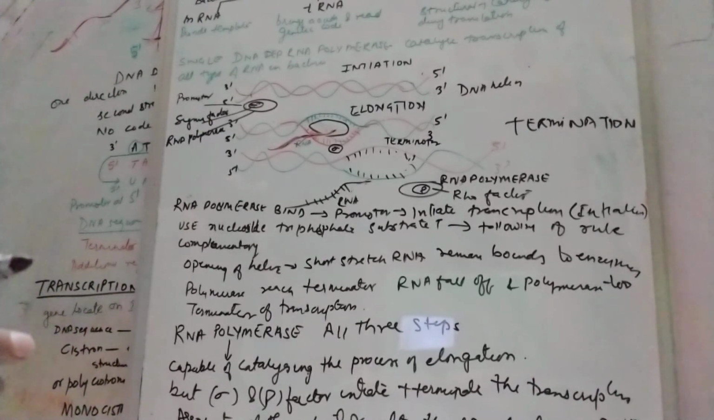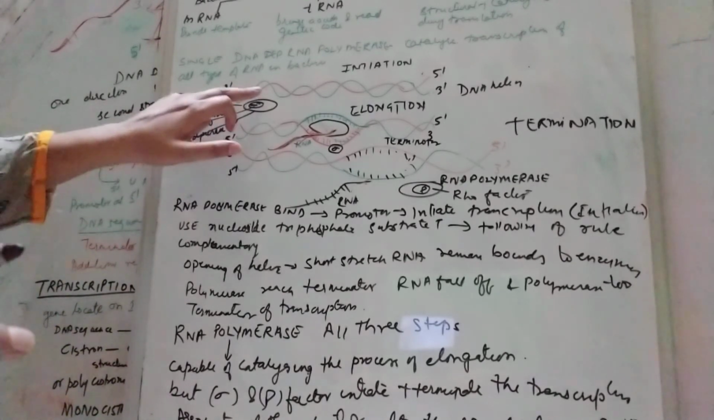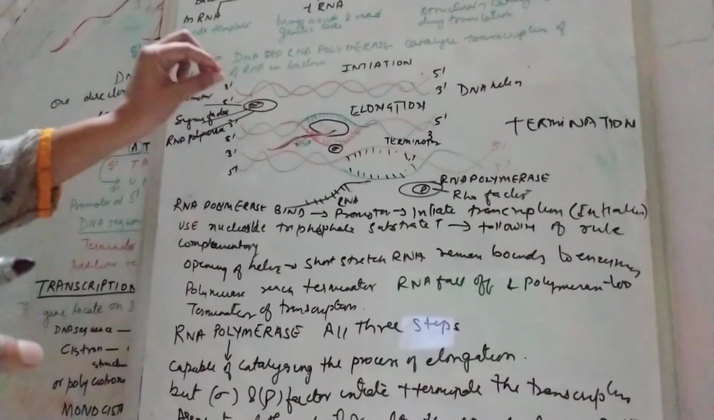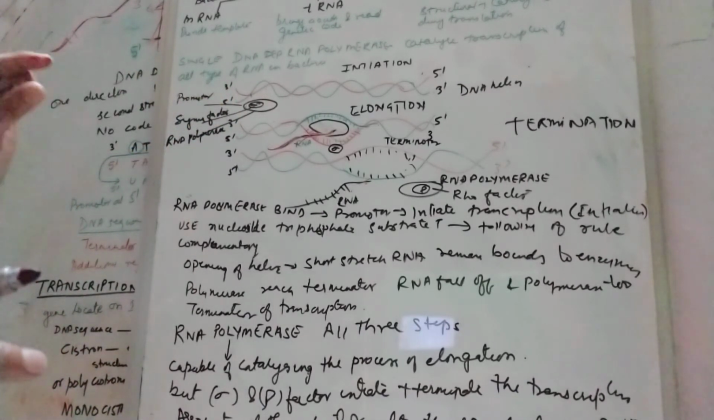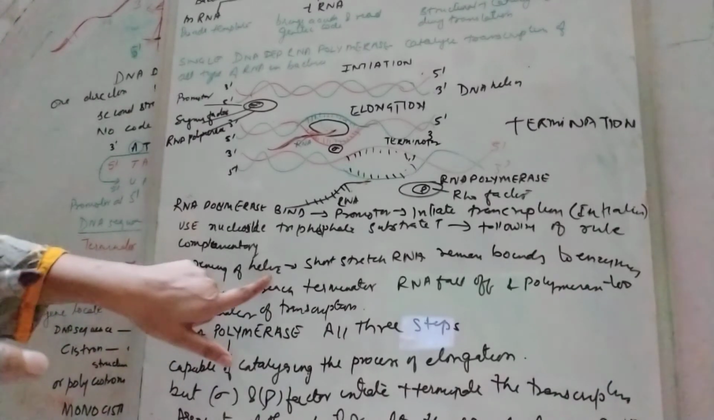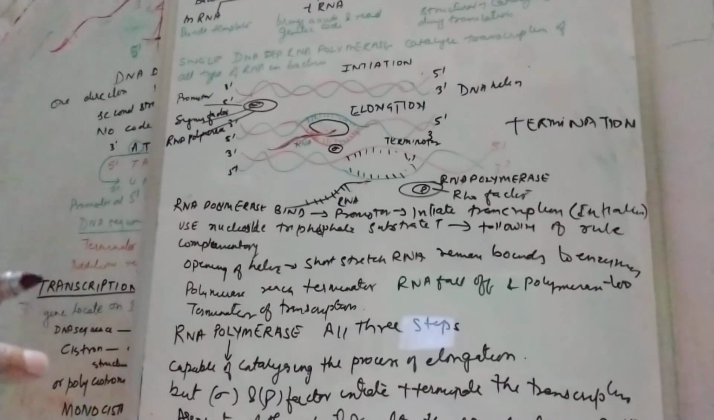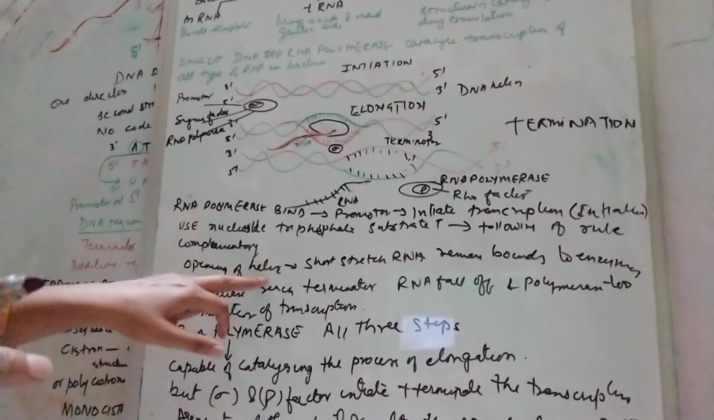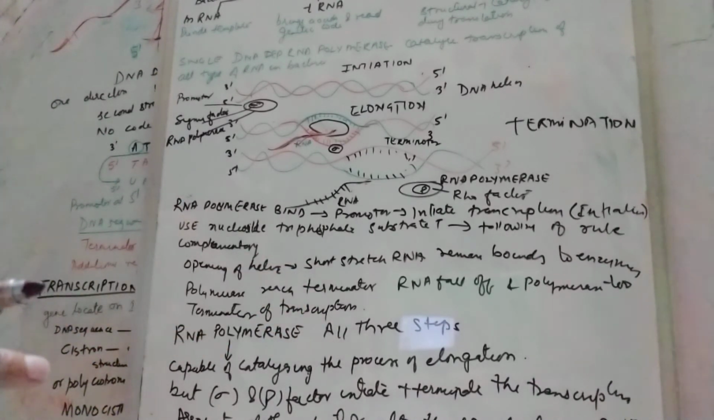Then there is the opening of the helix and a shortened stretch. If it is initiated from here, there will be the opening of the helix. How it is opened we have discussed; some enzymes are also involved. The helix will be opened by the helicase, and the topoisomerase is also there to release the tension. So the short stretch of RNA remains bound to the enzyme.